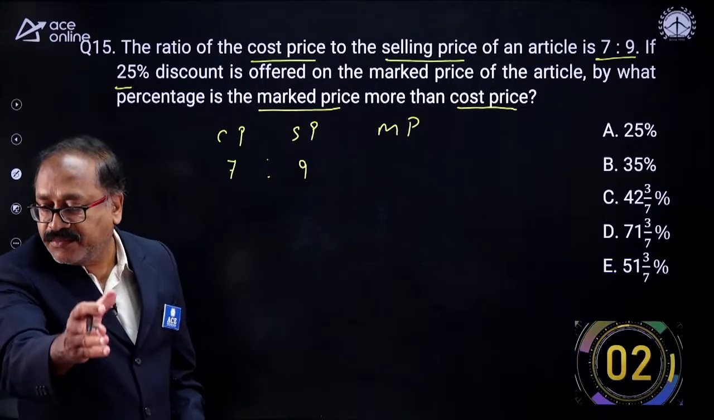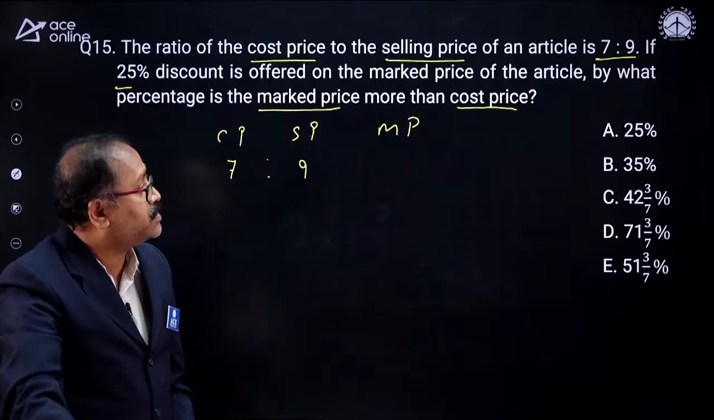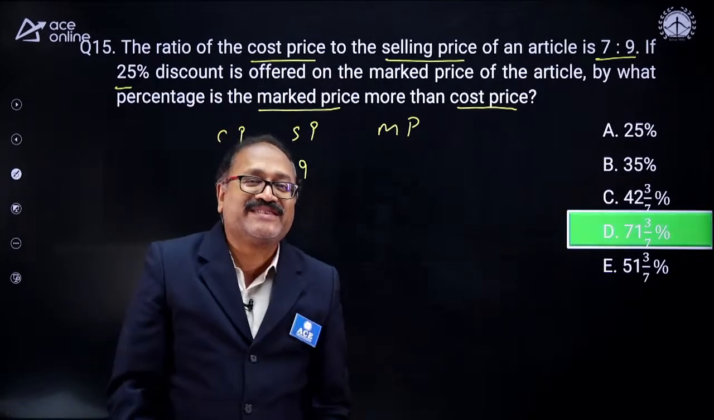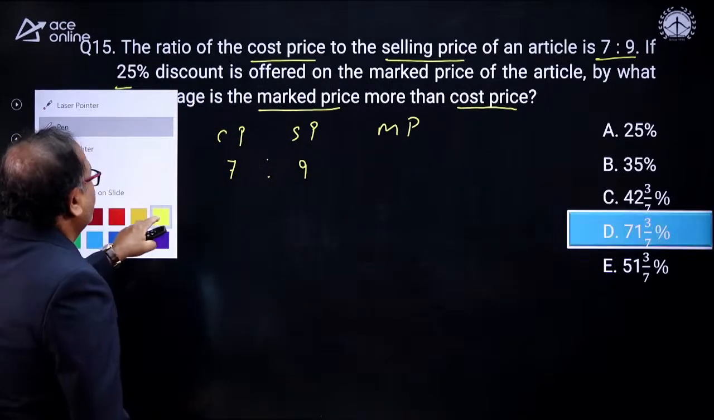Yes, some more time. 25%. Mr. Ramkumar says 25%. Let me check. No, 71, 3 by 7%. Okay, fine. So how do we answer this question here?